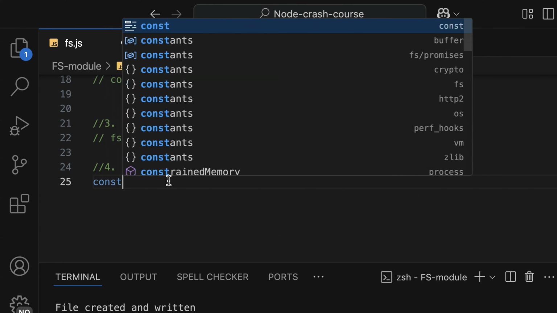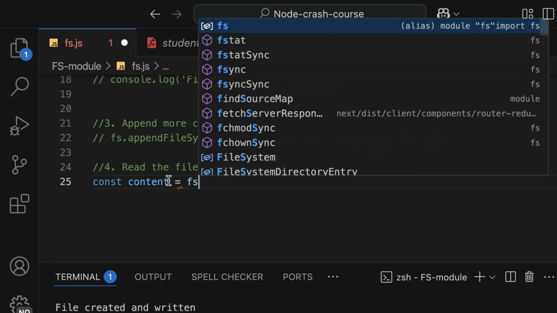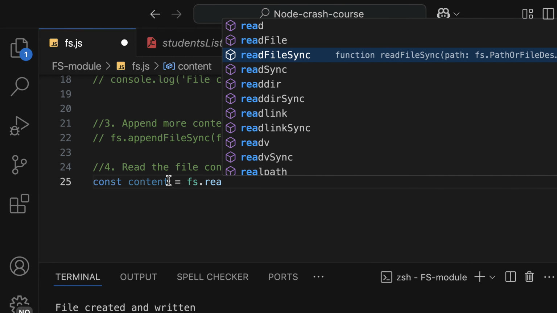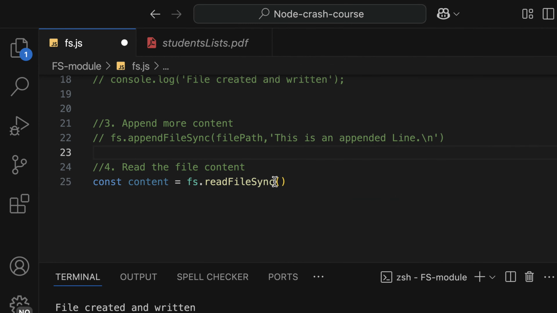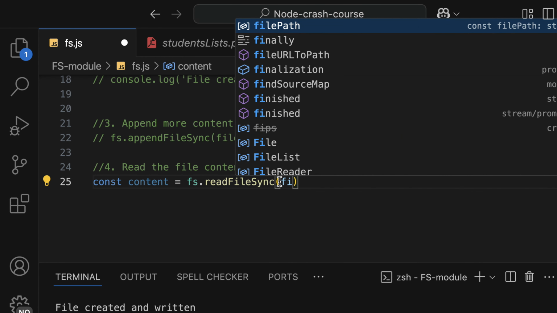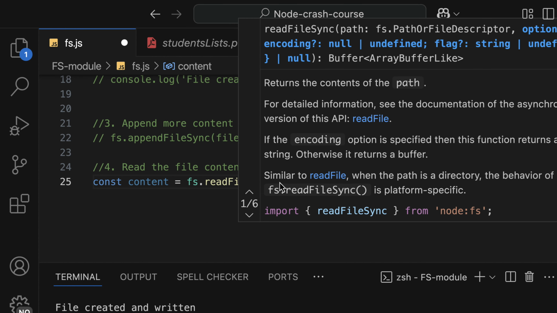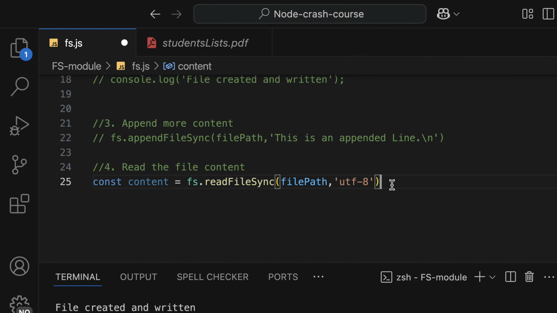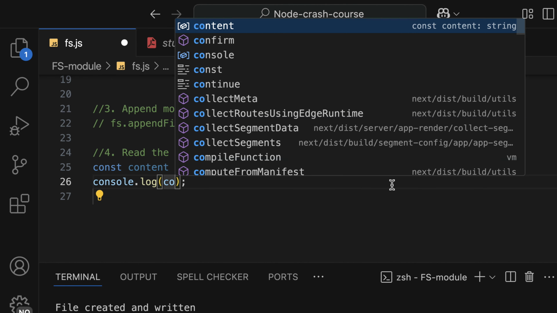I'm going to assign to a variable called content, which is equal to fs.readFileSync, and which file that I want to read the content from, which is the file path, and then pass in the encoding. I'm going to use UTF-8, and then I'm going to log the content that is in the file.